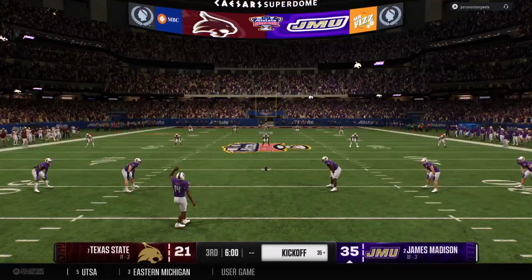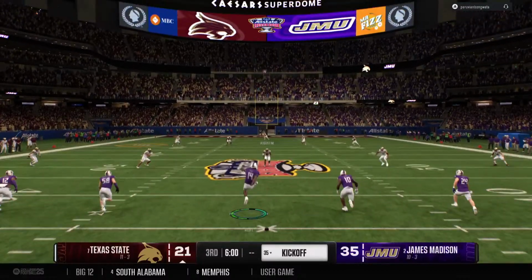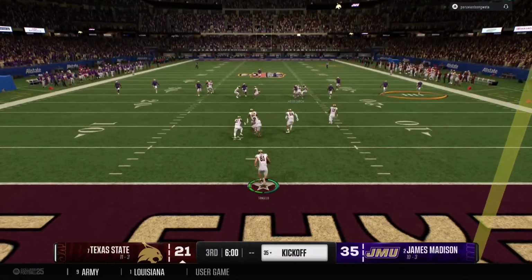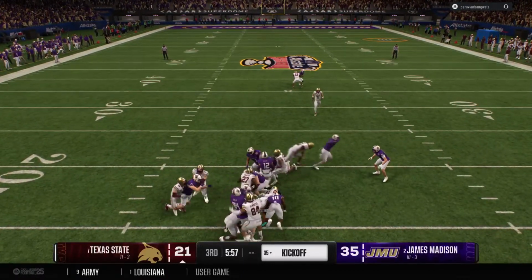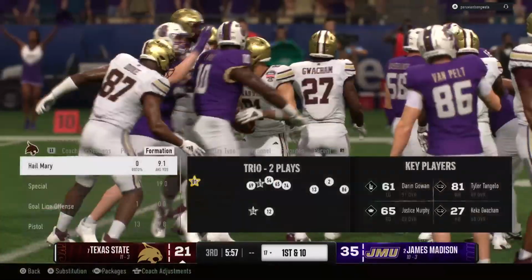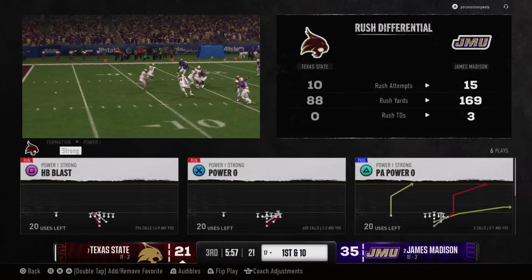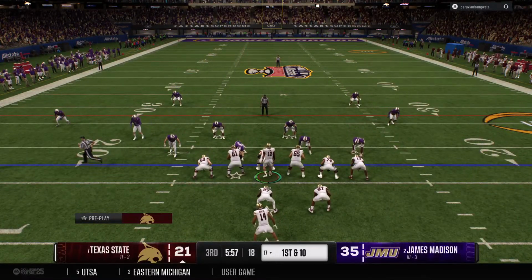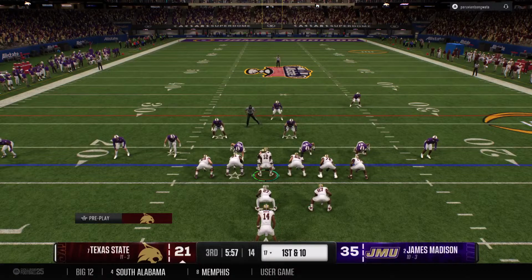The Dukes will kick this away to begin the second half. He's going to bring this out a few yards deep in the end zone. He's tackled at the 17, so it would have been better to leave it in the end zone for a touchback. Here comes the Texas State offense back out there. The first job here, protect the football. Turnovers on back-to-back possessions.